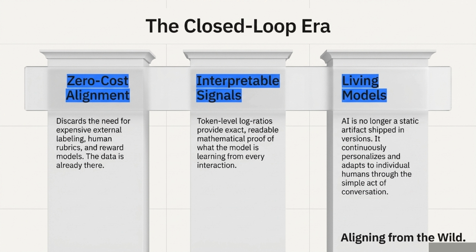Welcome to the closed-loop era. It is built on 3 pillars: zero-cost alignment, which discards the need for expensive external labeling because the data is already there; interpretable signals, where token-level log ratios provide mathematical proof of what the model is learning; and living models. AI is no longer a static artifact shipped in versions. It continuously personalizes and adapts to individual humans through the simple act of conversation. We are finally aligning from the wild.